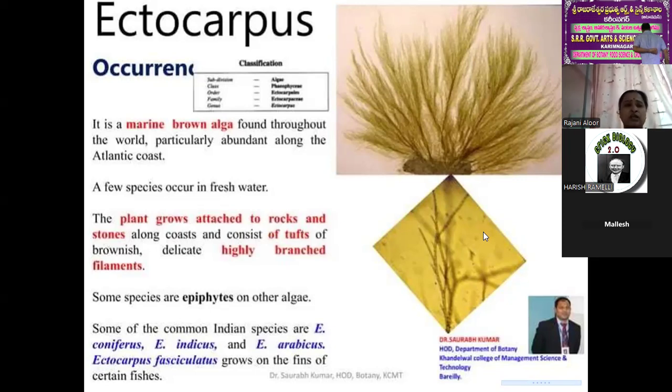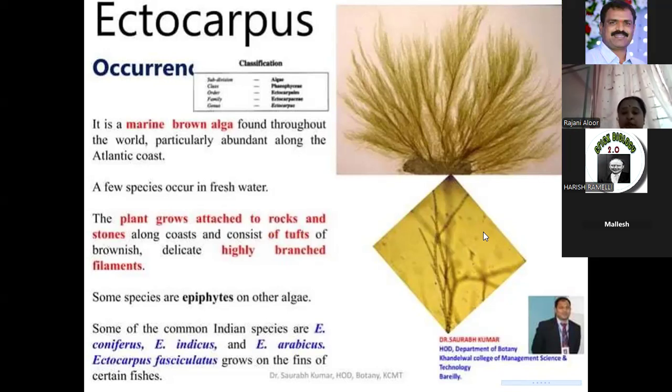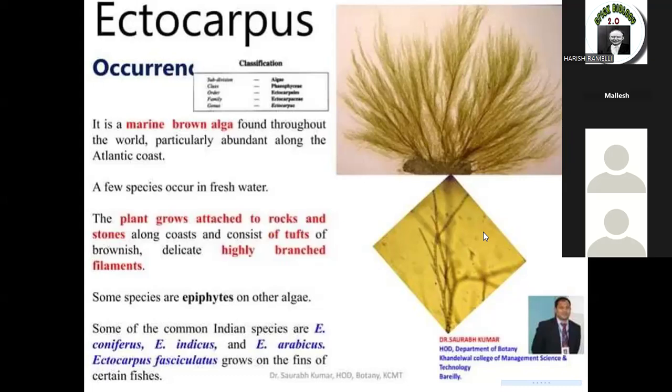What is the occurrence? You can observe the thallus also. In the chlorophyceae, in the same class, you can study different thallus types. One is the coenobium thallus, the second is the filamentous thallus, and the third is the branch-like macroscopic thallus. Same like that, Ectocarpus or PHAEOPHYCEAE members are ocean algae. You can observe heights of a few meters, and the length is very high. Here the filamentous branching systems are present.